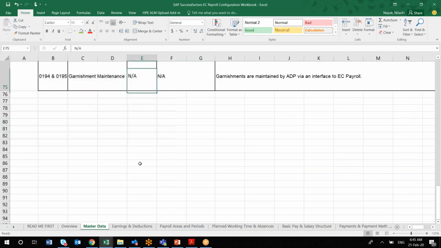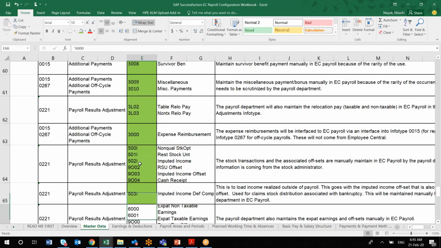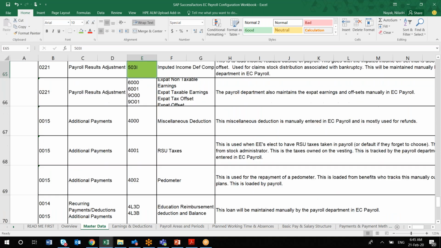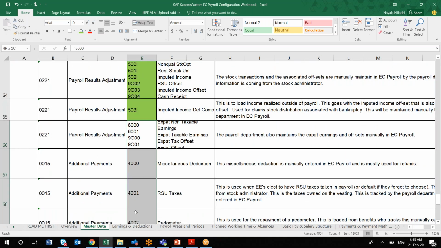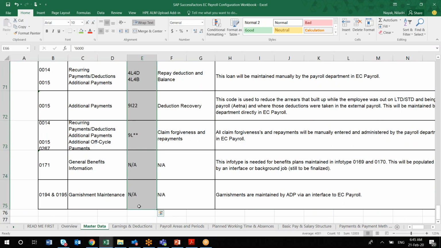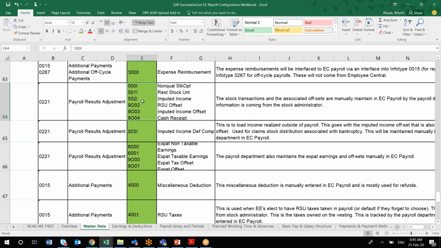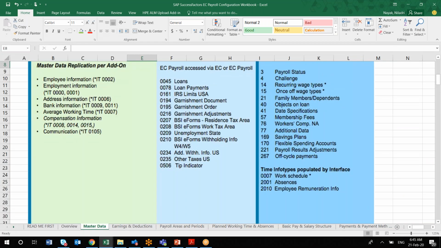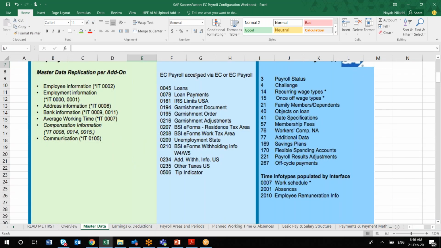So this is the idea, to cover all this in this particular sheet: all the master data related to your payroll information will be captured. Infotypes 14, 15, you'll be seeing a lot of things here. All these things you will be capturing as a consultant. Column E is important, it will change drastically, as it is for your client requirement. Other than that, you have to just see what those specific input types are. Depending upon country, columns F, G, H will change. Other than that, the right-hand side and left-hand side are almost standard.